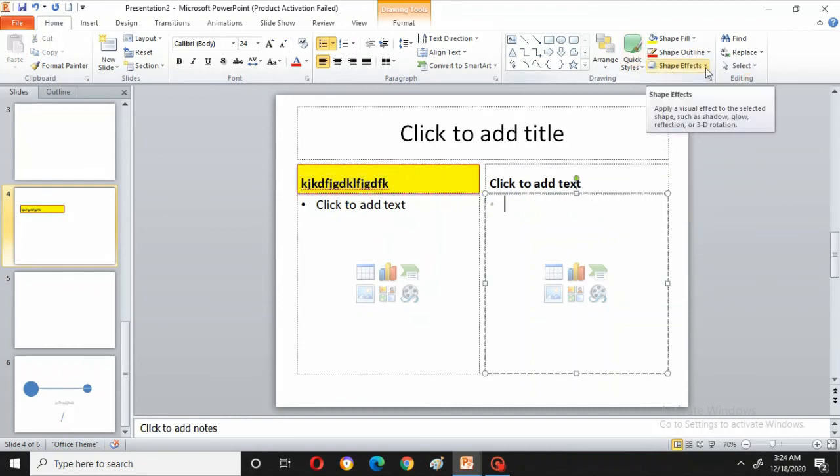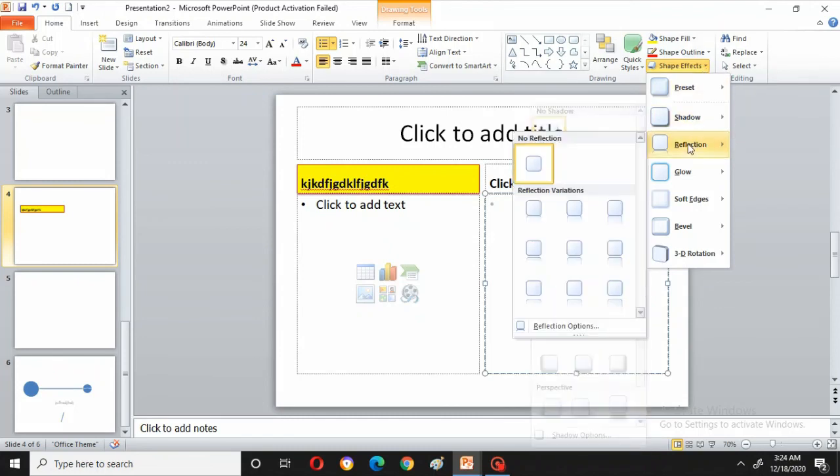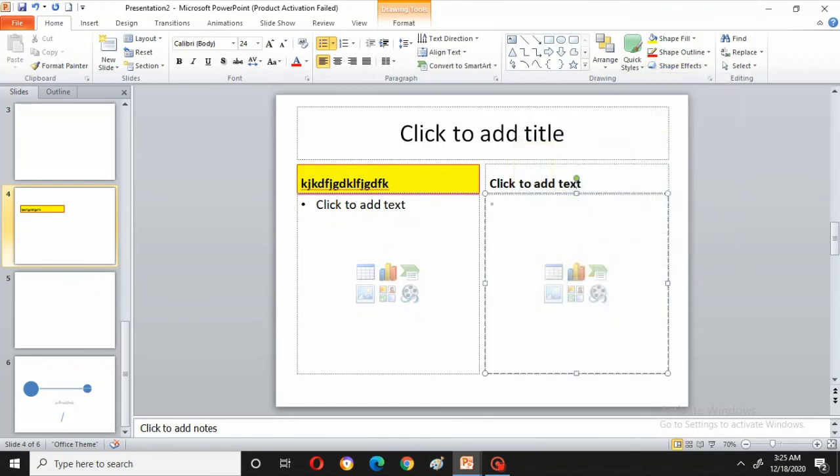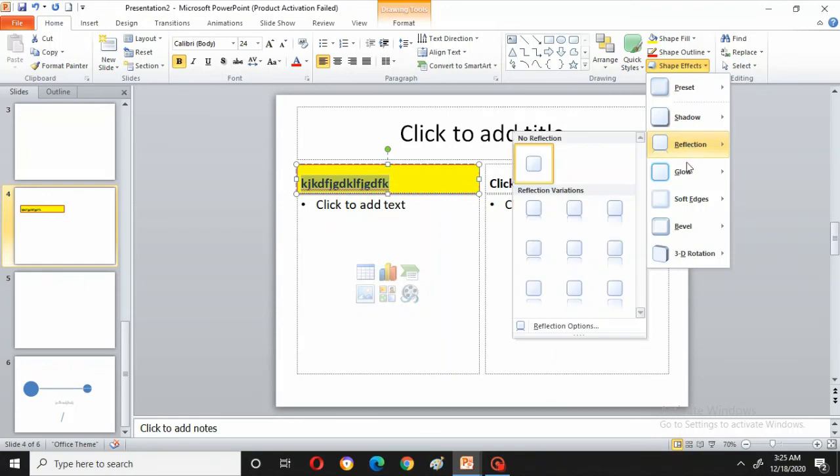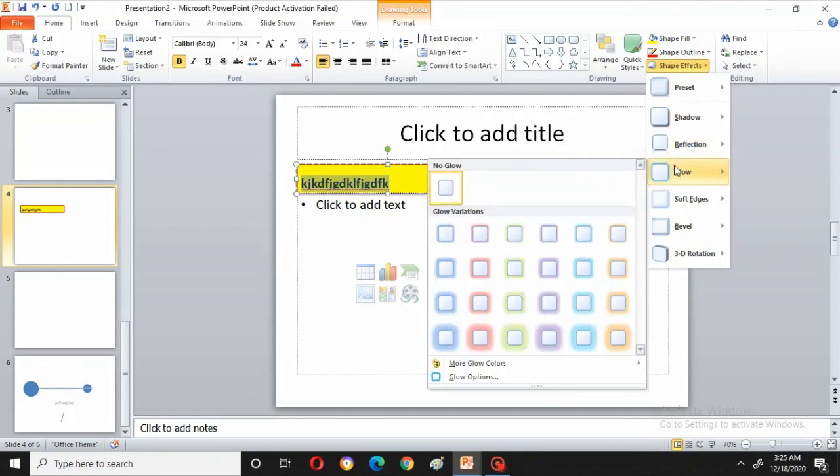So shape effects. Suppose you are going with reflection, I'll show the reflection. In this I'm showing anything whichever you want. Let me show clearly. Okay, I'll take this. One second, first let me select it. Now go to shape effects and reflection.